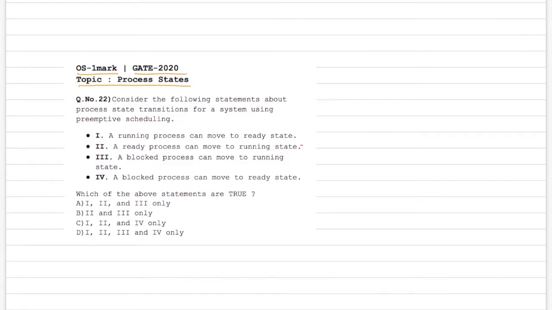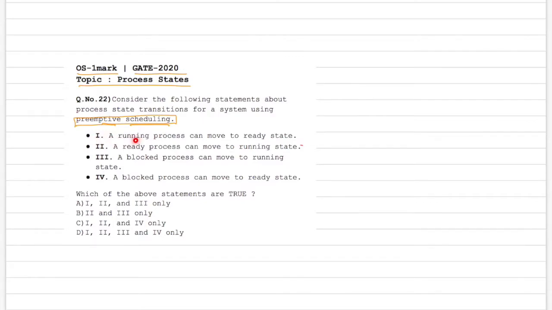So this is an important point. Our system has preemptive scheduling enabled, so let's make a note of it. And then we are given 4 statements: statement 1, statement 2, statement 3, statement 4. And then the question is which of the above statements are true. Then we have different combinations here, 1, 2, 3, 4, and we'll figure out which one is true, which one is false.